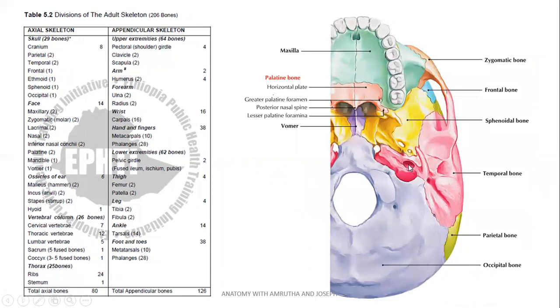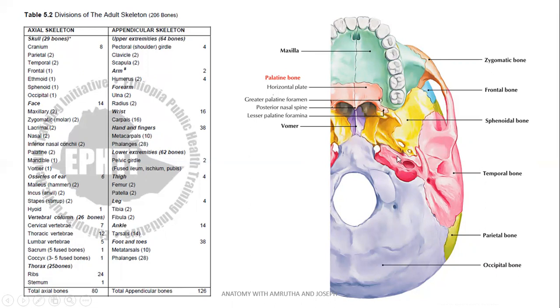This is an inferior view where again some bones can be seen: maxilla, forming the upper jaw. Palatine bone. Palatine bone and the maxilla form the hard palate. Zygomatic bone. Frontal bone. Sphenoid bone is having some processes. Temporal bone having again many processes. Parietal bone, occipital bone.